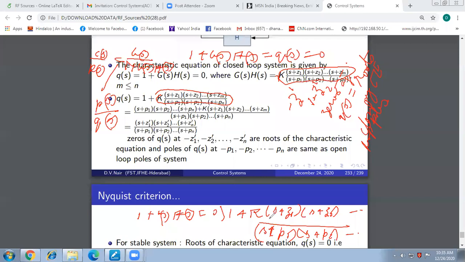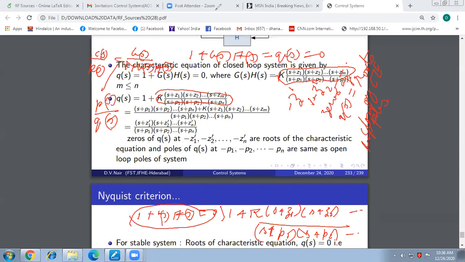Does anyone have a doubt here? Please ask me. So the solution we get on solving Q of S equal to 0, which we normally call the roots of the characteristic equation, which are also closed loop poles or the eigenvalues of the system, are the same as the zeros of Q of S. And zeros of Q of S are shown by these primed Zi's. All minus Zi primes are the roots of the characteristic equation, the zeros of Q of S.